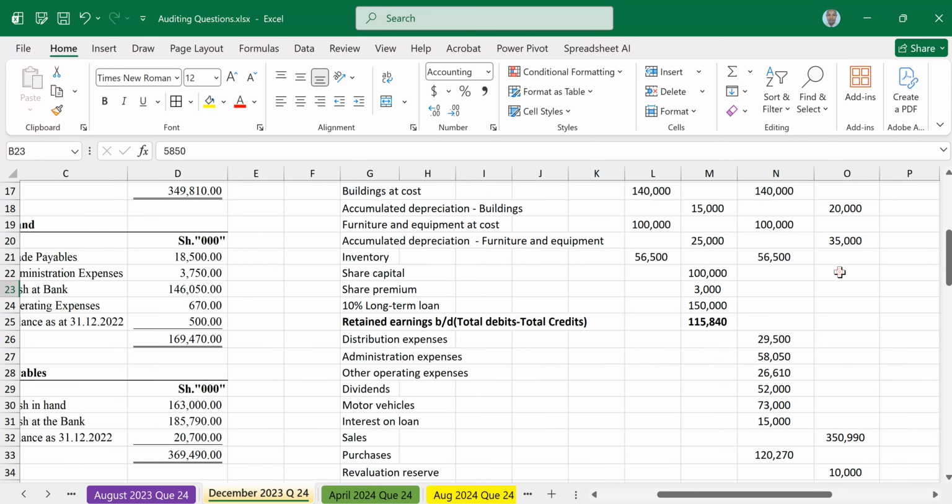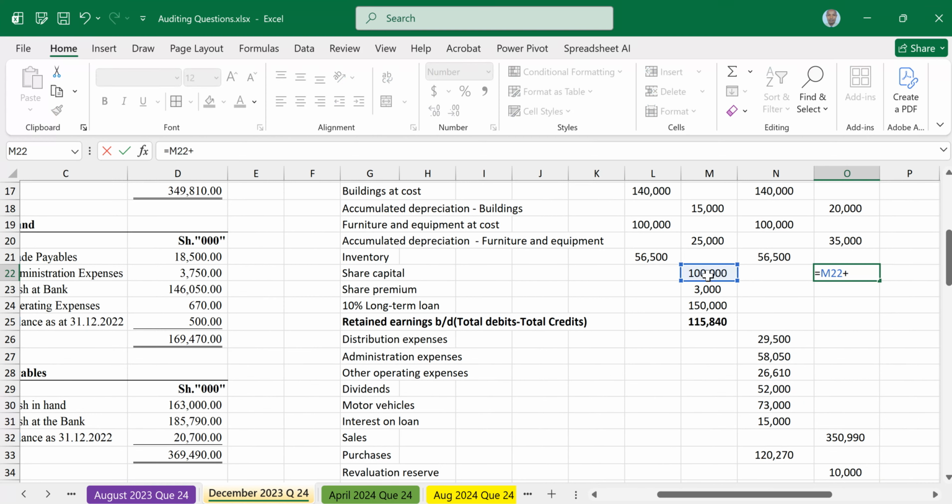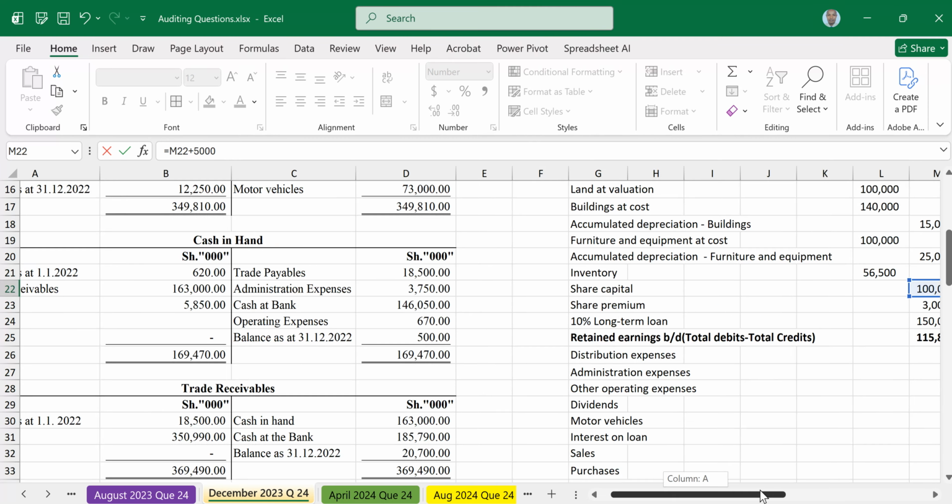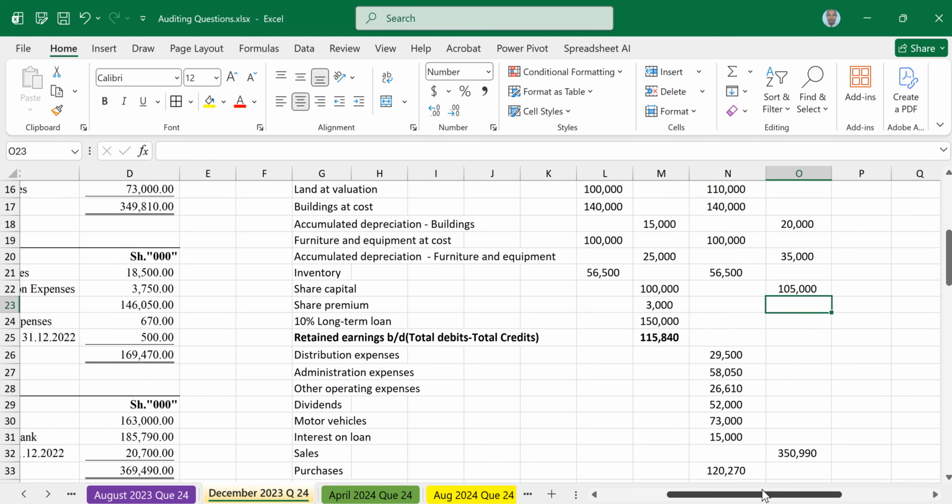So this will be equal sign 100,000 plus 5 million. Why 5 million? Because out of 5,850, 850 is share premium. So it will be 100,000 plus 5 million to get the closing. Then share premium will be 3,000 plus 850.